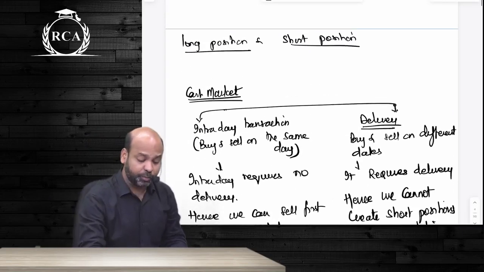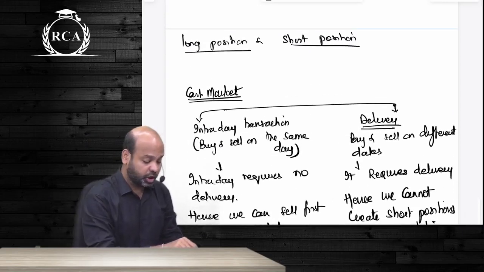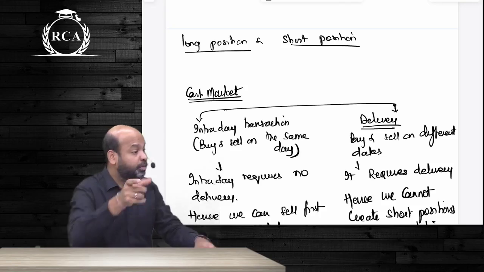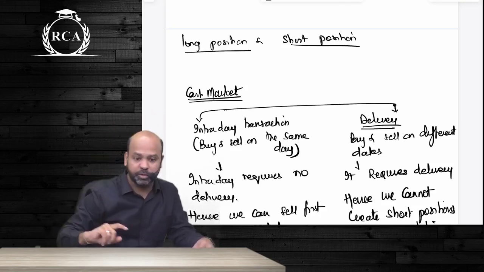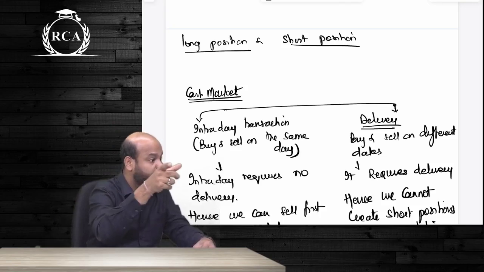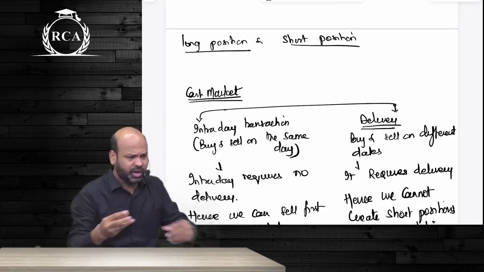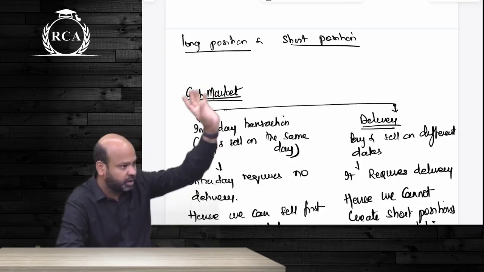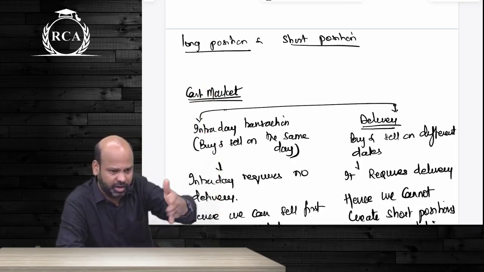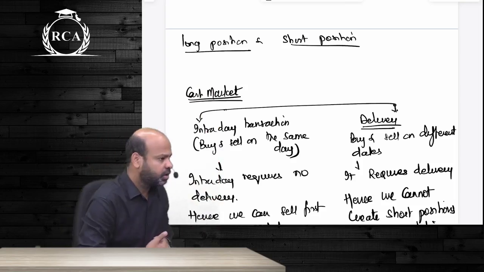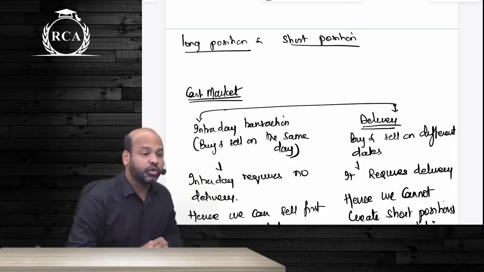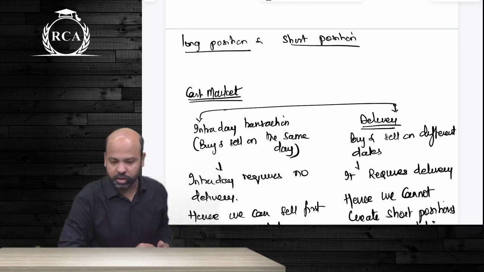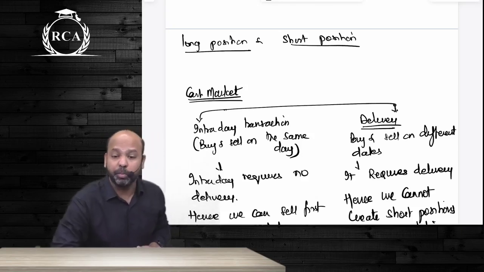After that, I spoke about long position and short position. I spoke about long position and short position in security valuation only. There was a question in which we created a short position. Let us quickly revise. In your current concept notes you will not have long position and short position. Different batches explain the concept at different places. What is long position? You buy first and you sell later. What is short position? You sell first and you buy later.